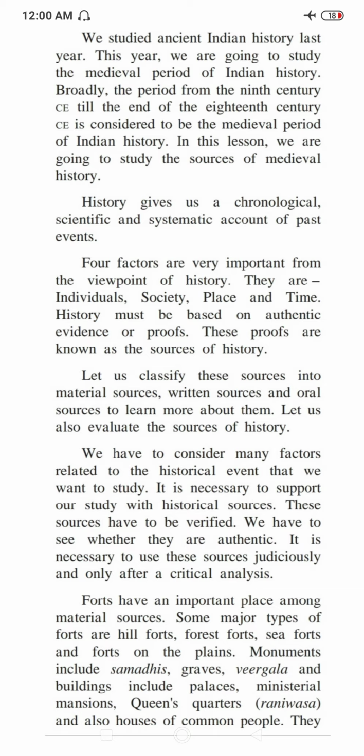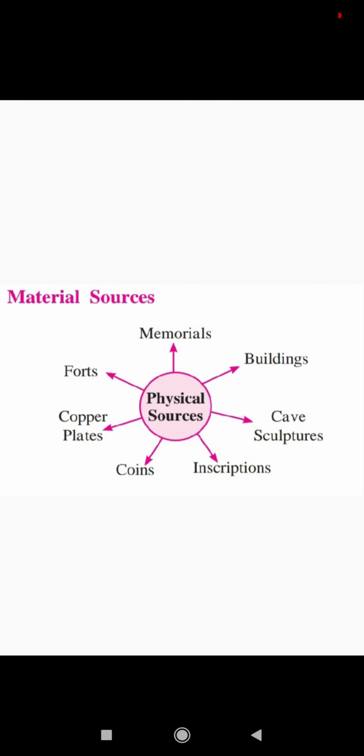The first, material sources. Students, give attention towards this figure. This picture gives some information about material sources to you. Some examples of material sources are given in this picture. Which examples are they? Forts, memorials, buildings, caves, sculpture, inscriptions, coins, copper plates.